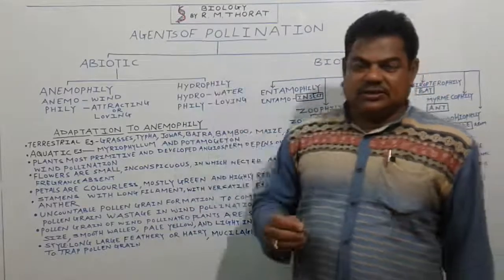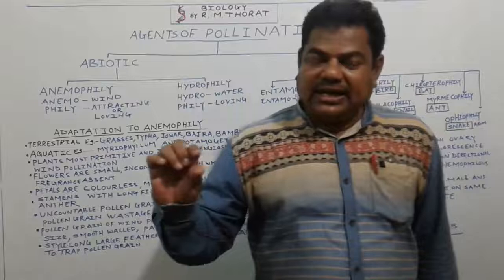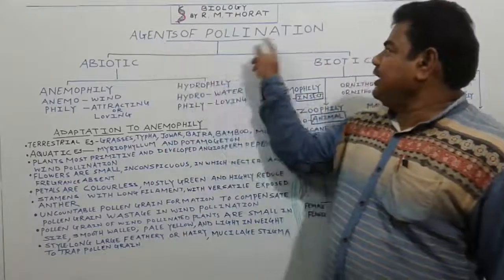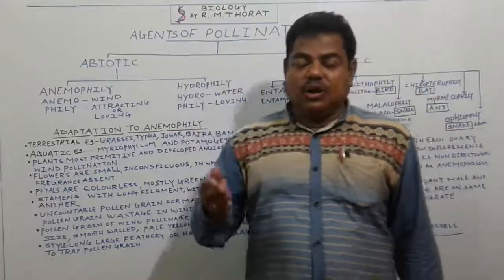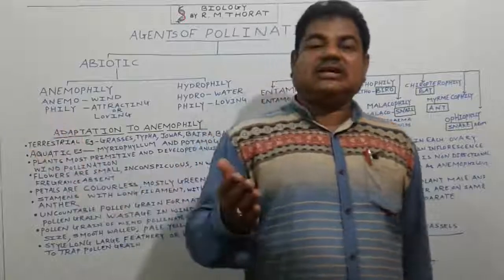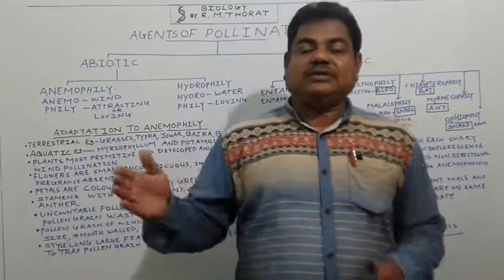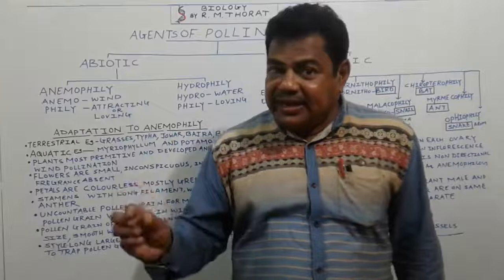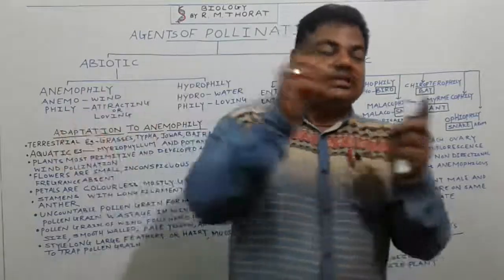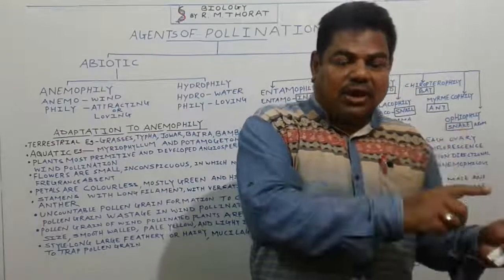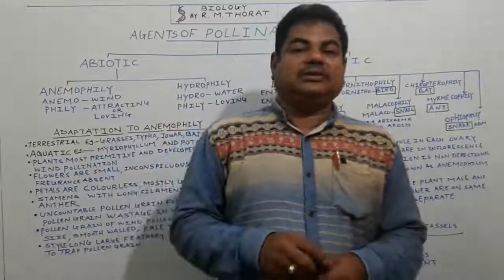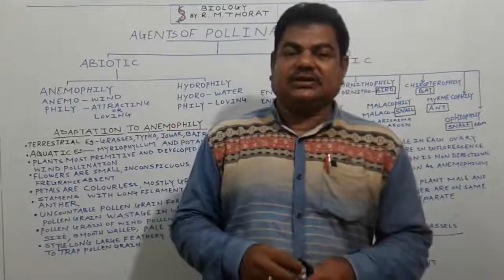Here agents, also known as agencies, of pollination, means for the process of pollination agents are required in case of some plants, which carry the pollen grain from mature anther lobe to the receptive stigma of another flower bearing on another plant or on the same plant of same species.